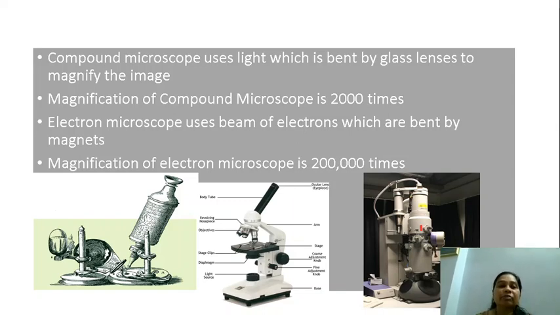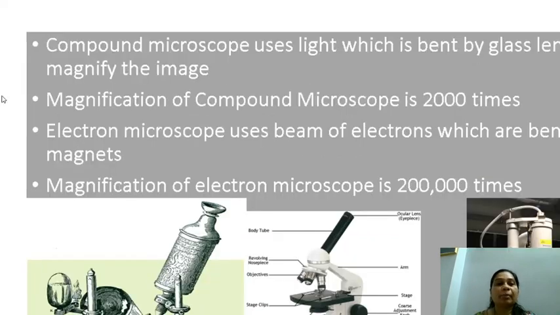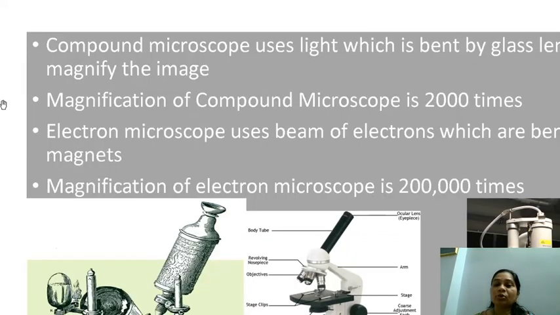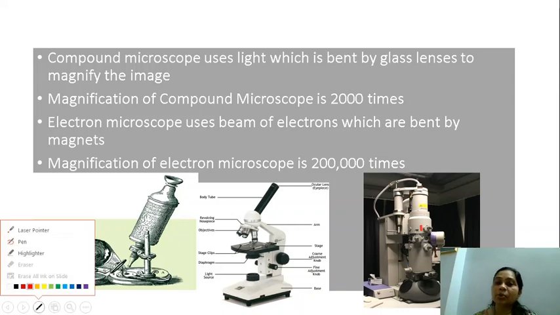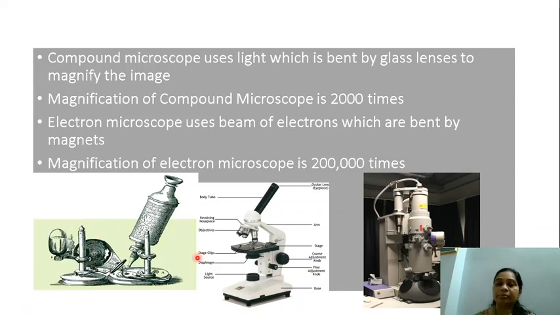Now the compound microscope uses light which is bent by glass lenses to magnify the image. Now magnification of a compound microscope is 2000 times. How many times? 2000 times is the magnification of the compound microscope. Now the electron microscope uses a beam of electrons which are bent by the magnets. So the third one over here is an electron microscope and uses a beam of electrons which are bent. Now magnification of electron microscope is 200,000 times. So in this it is 2000 times, and in this it is 200,000 times.